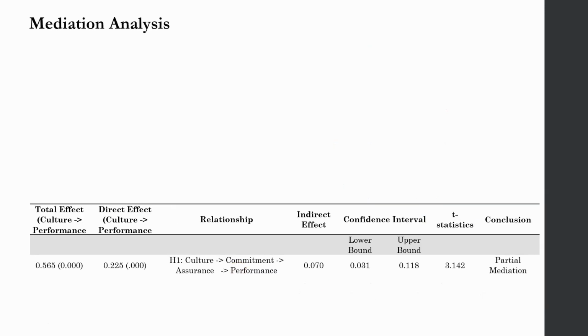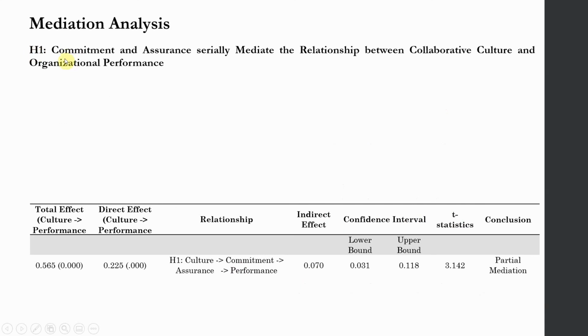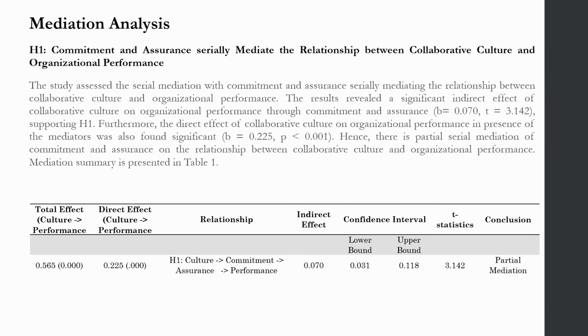Now, how do you present your output? First you give your hypothesis: commitment and assurance serially mediate the relationship between collaborative culture and organizational performance. The next step is to describe your output. The first thing that you do is you simply present your hypothesis. The study assessed the serial mediation with commitment and assurance serially mediating the relationship between collaborative culture and organizational performance. The results revealed a significant indirect effect of collaborative culture on organizational performance through commitment and assurance.